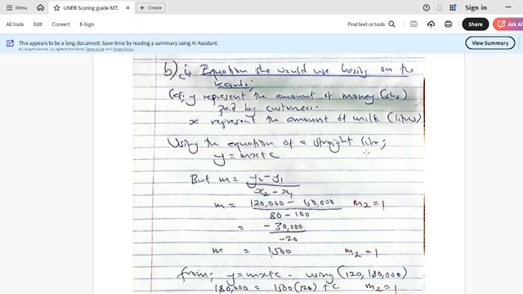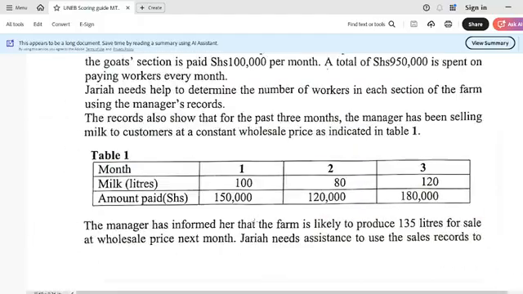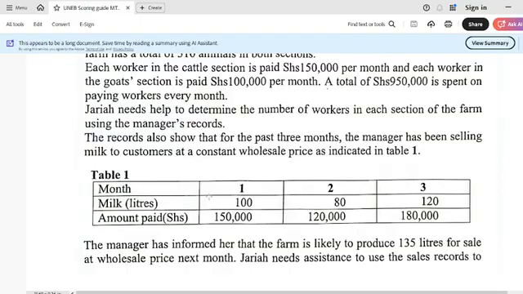Using the equation of a straight line, y equals mx plus c. Okay, so we have the y-intercept, and we have the gradient, which is m. So from there, we choose 2 points, remember, from our table. That's where we got these 2 points. So I chose to use this.